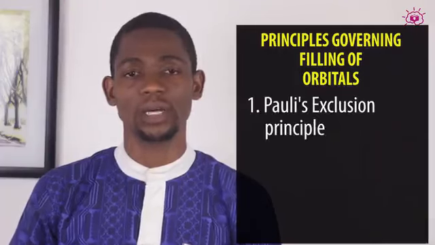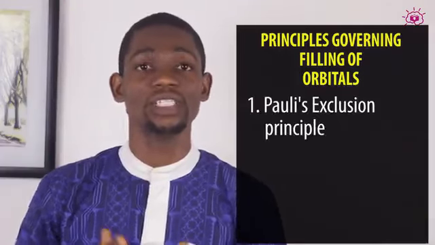For example, they might have the same value for the principal quantum number, they might have the same value for the magnetic quantum number, they might have the same value for the azimuthal quantum number. But Pauli's exclusion principle made us to know that at the spin quantum number, they must vary. So that means no electron must have the same value for all four quantum numbers.